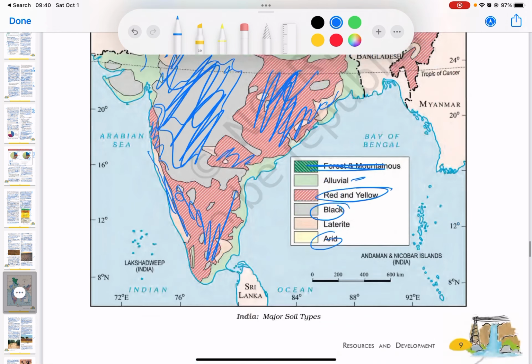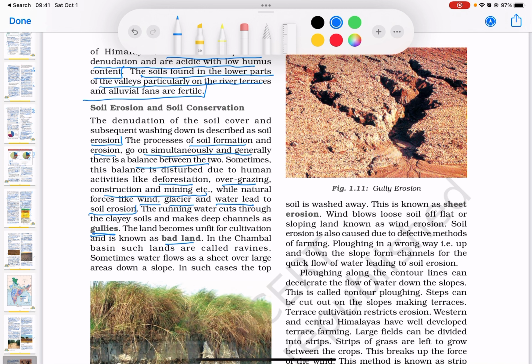The denudation of the soil cover and subsequent washing down is described as soil erosion. The processes of soil formation and erosion go on simultaneously, and generally there is a balance between the two. Sometimes this balance is disturbed due to human activities like deforestation, overgrazing, construction and mining, while natural forces like wind, glacier and water lead to soil erosion. The running water cuts through the clayey soils and makes deep channels as gullies. The land becomes unfit for cultivation and is known as bad land.